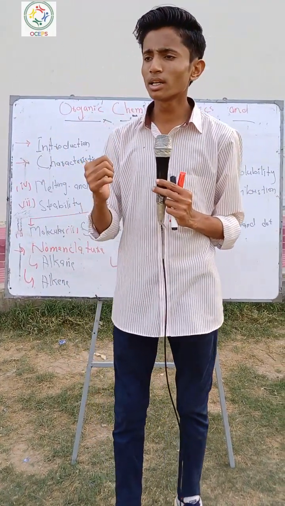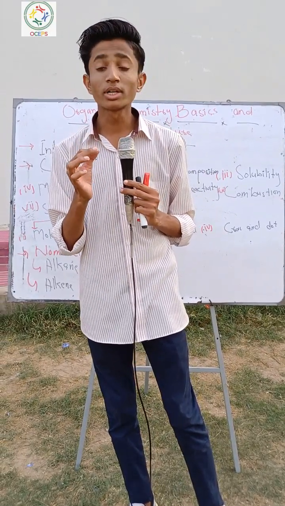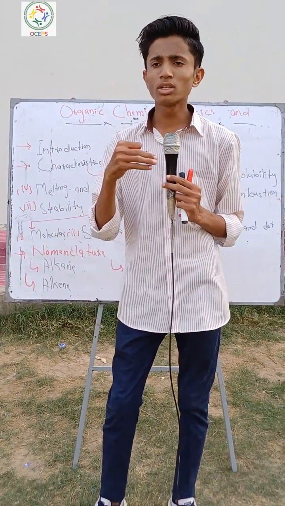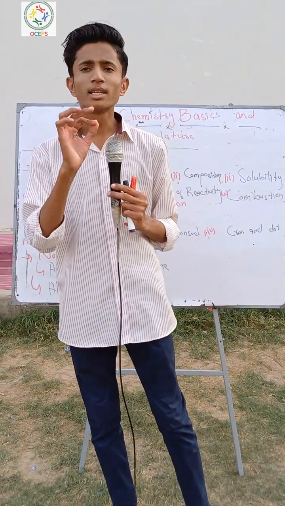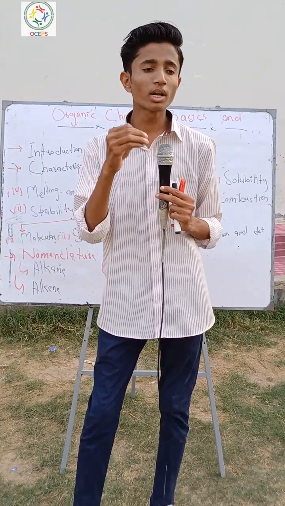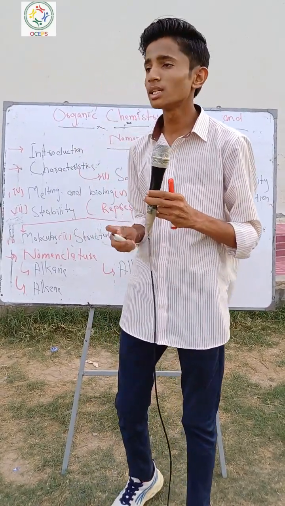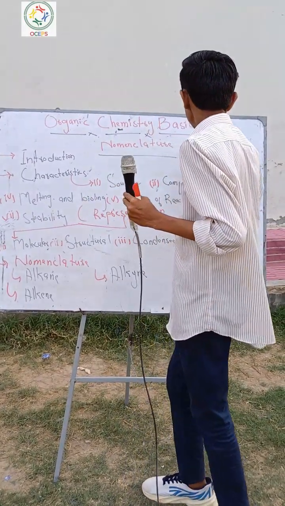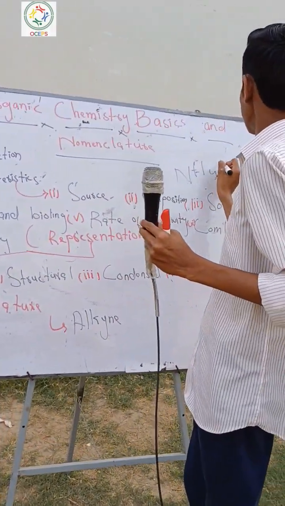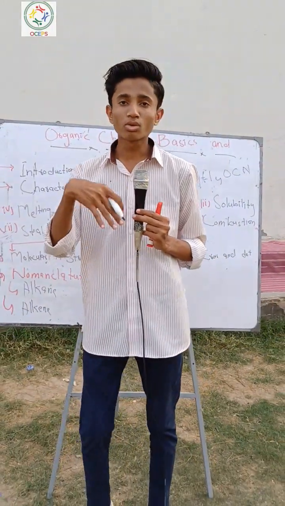But the scientist Friedrich Wohler, in 1822-28, opposed this point. He said that we can convert inorganic into organic. The inorganic compound is ammonium cyanide, with formula NH4OCN, and it is converted into urea.